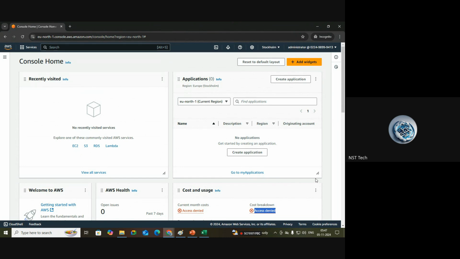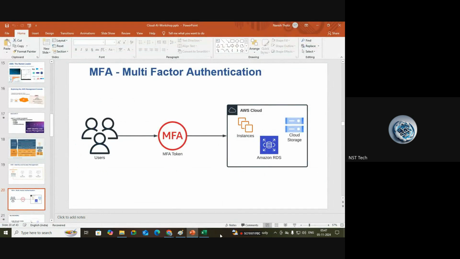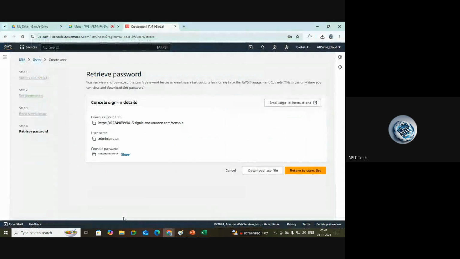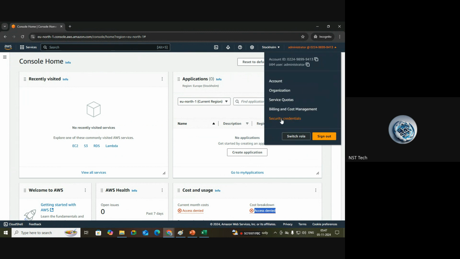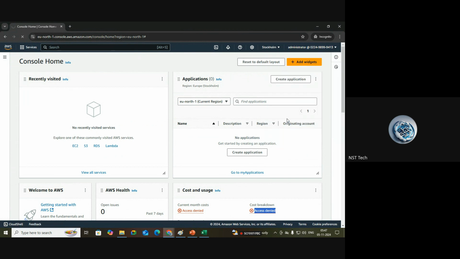Okay, that's it. But what is our requirement in our case? We should enable MFA for this user, right? So how can we do that? Once you are logged into this administrator user, you can click on this account name here. You can see security credentials, right? Security credentials. Just click on it.